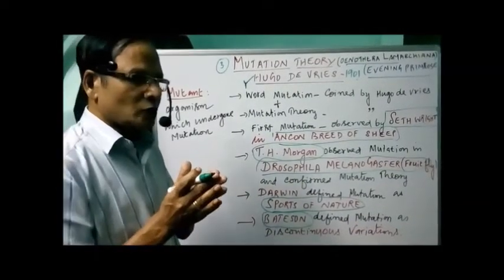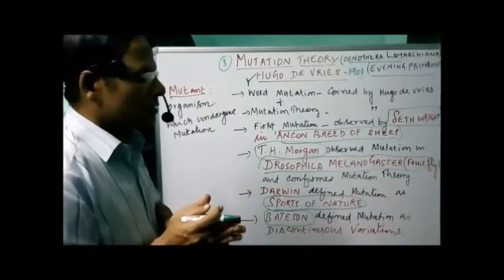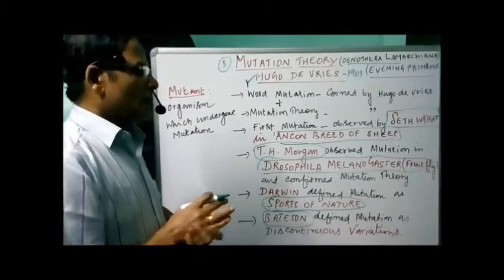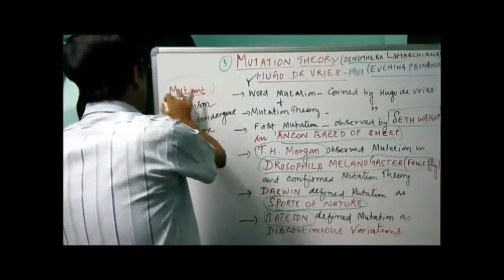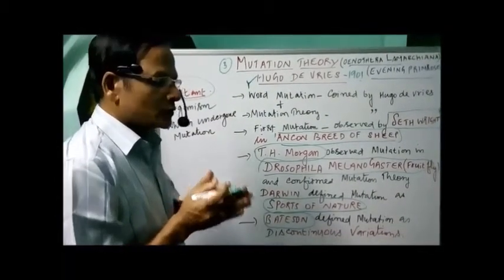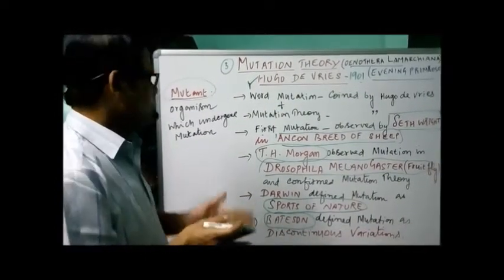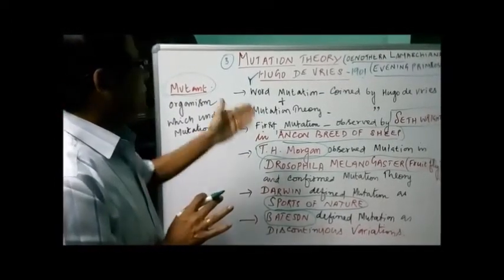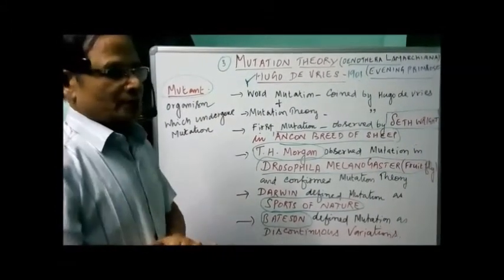The continuous variations we already studied, for example skin color, or polygenic inheritance in the case of human skin color. That is an example of continuous variations. The organism which undergoes mutation is called a mutant variety. So nowadays we have received a number of mutant varieties, both harmful and useful. It is being applied in plants to produce new varieties through mutations. So these are some of the basic principles related to the mutation theory, and some of the persons related to it. Now, what is mutation?